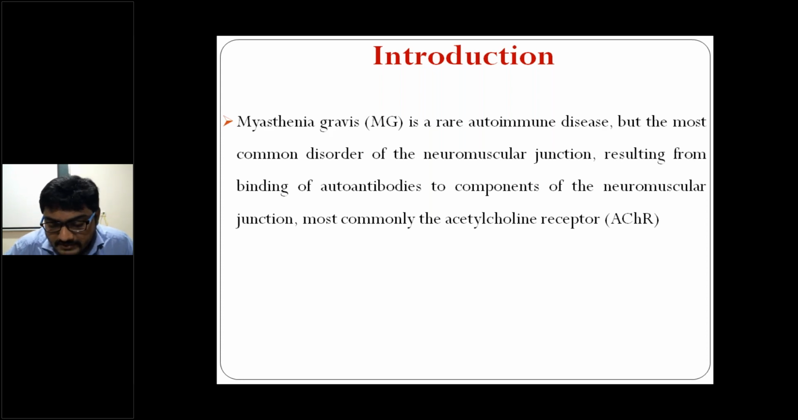So now we will discuss myasthenia gravis. Myasthenia gravis is a rare autoimmune disease, the most common disorder of the neuromuscular junction, resulting from binding of autoantibodies to the components of the neuromuscular junction, most commonly the acetylcholine receptors.